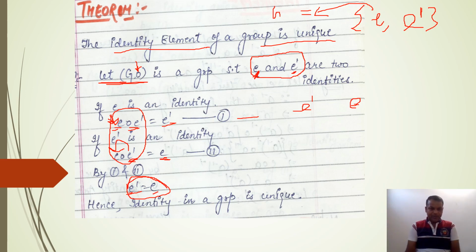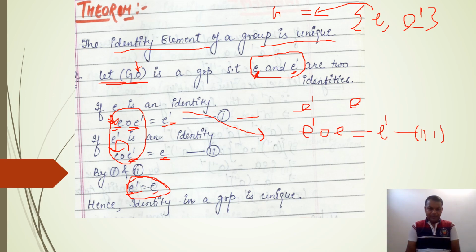I advise students, when you are proving this theorem, also prove it by using right hand operation. In the first case, as you have considered that E is an identity, also show the operation of E dash on E, operating E on E dash, and you will get E dash, because you are considering that E is an identity.